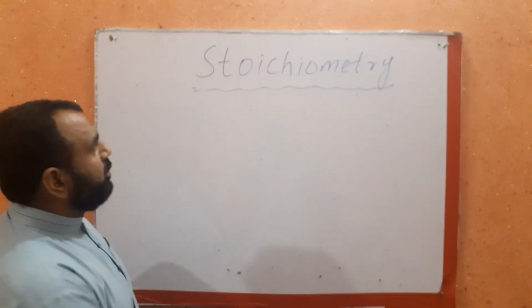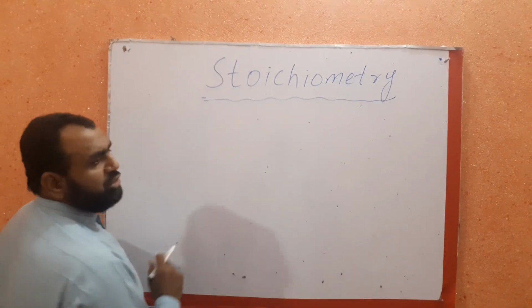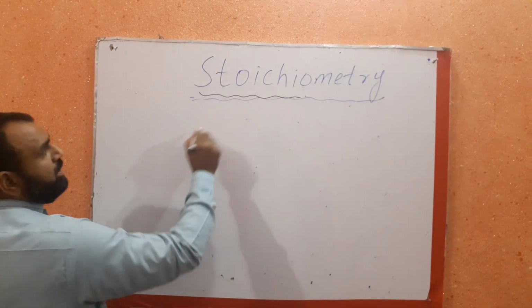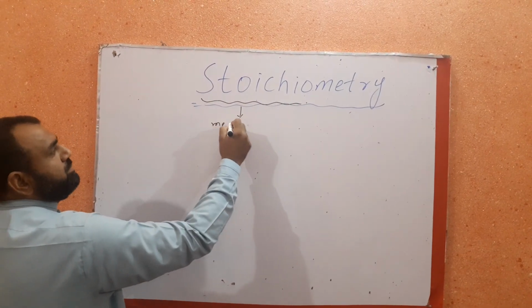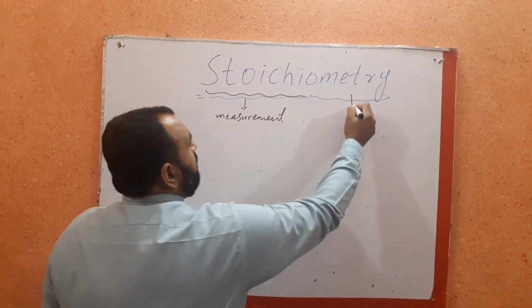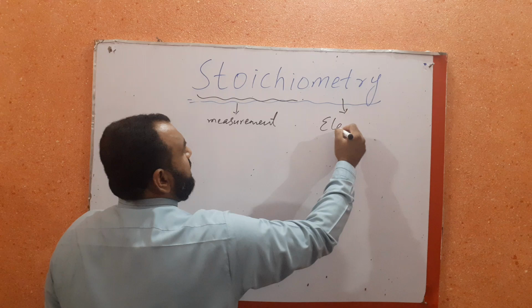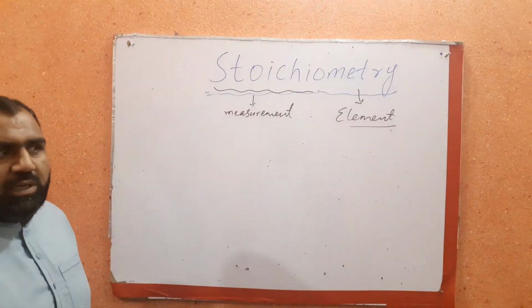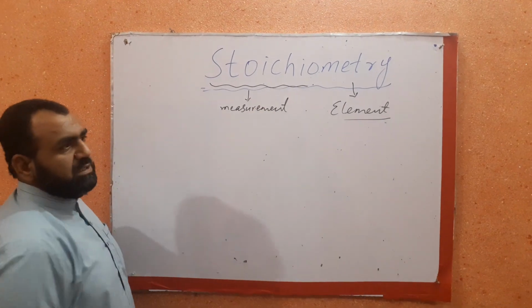Viewers, we are going to start discussion about stoichiometry. It's a Greek word, stoichion, which means measurement, and metry means element. So the word stoichiometry basically means measurement of elements, right?